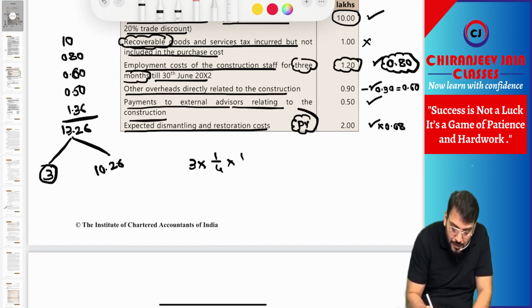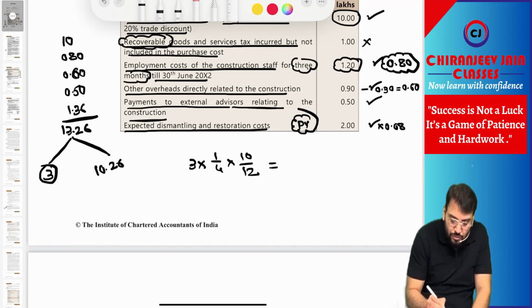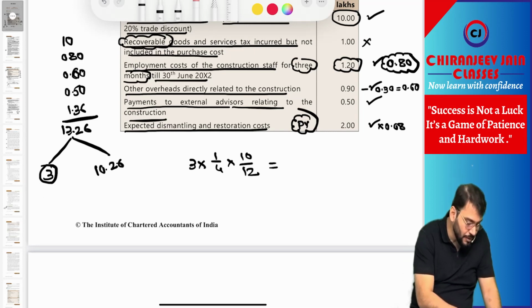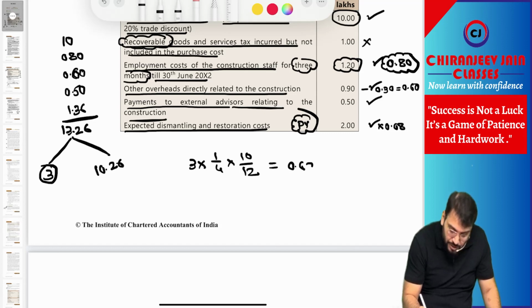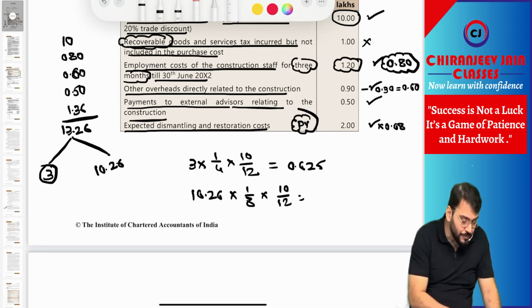For how many months? 10 by 12. Understood? This is 3 divided by 4 into 10 divided by 12, coming 0.625. And for 10.26 into 1 by 8 into 10 by 12, depreciation will be for 10 months only. So it is 10.26 divided by 8 into 10 divided by 12.